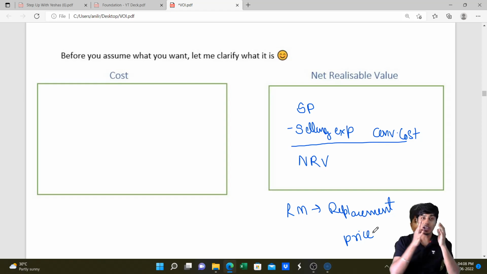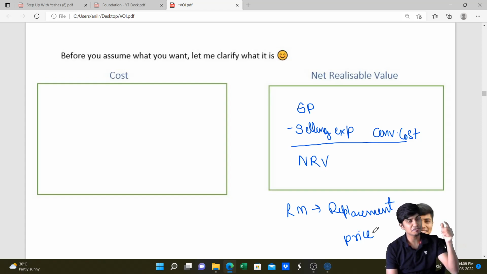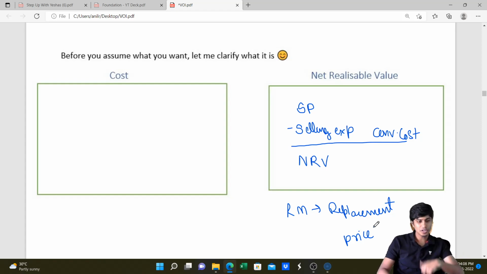Got it? So with regard to finished goods, we take selling price minus selling expense. With regard to work in progress, we'll take the selling price if the product is finished, less the conversion cost of that work in progress to finished goods. The difference between those two will become our net realizable value. For raw material, the best estimate available is always the replacement price. Got it? So that's how we arrive at net realizable value.